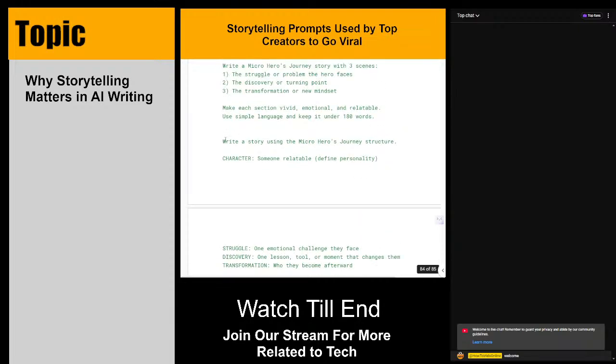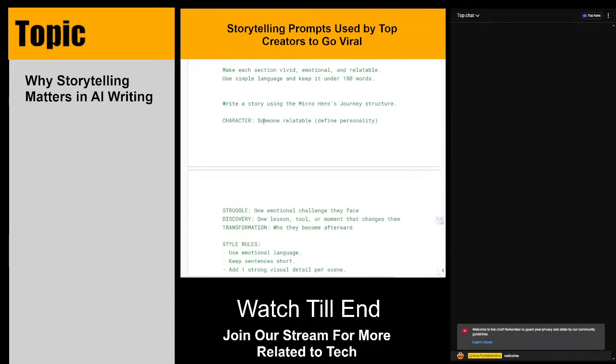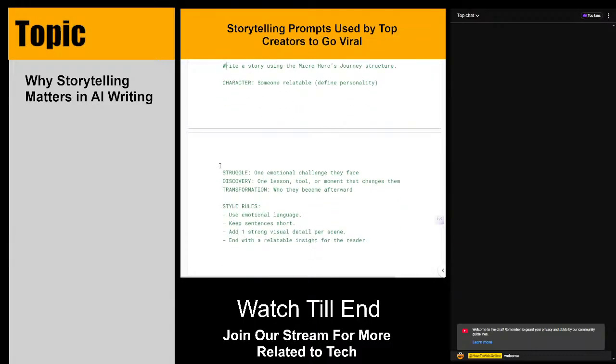So here we have the advanced version where we say write a story using the micro hero's journey structure. Here we will describe the structure, a character that is somewhat relatable. Then we will give the struggle, one emotional challenge they face. Then we will give the discovery, one lesson, tool, or moment that changes them. Then we have the transformation, who they become afterward.